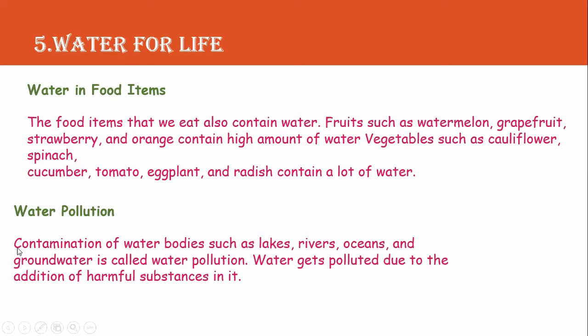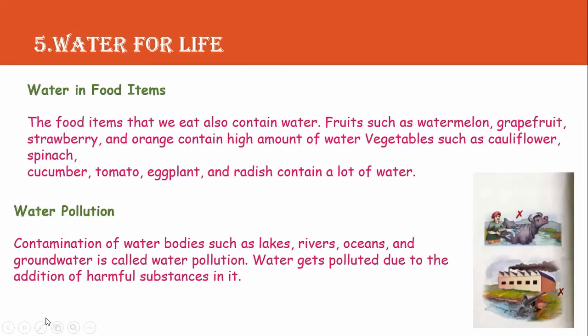So, contamination means the act of making water impure. So, we make the water impure. We pollute the water bodies such as lakes, rivers, oceans, and groundwater. This is called water pollution. Water gets polluted due to the addition of harmful substances in it. So when any harmful substance is mixed with water, the water gets polluted.